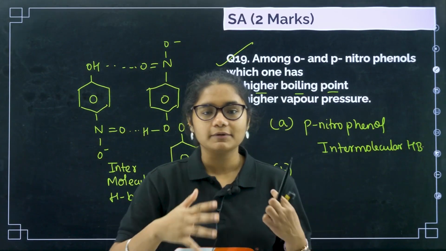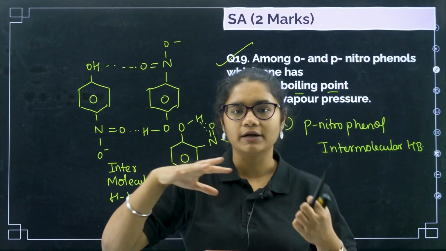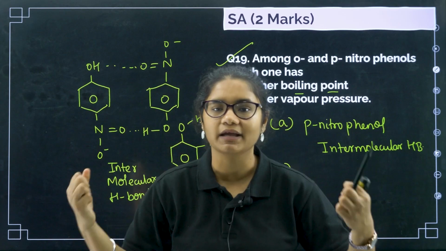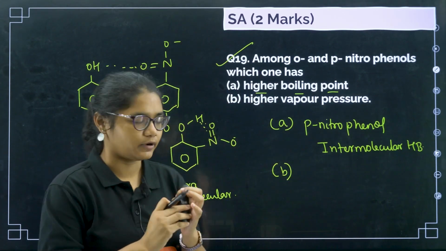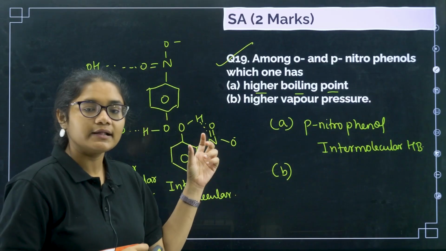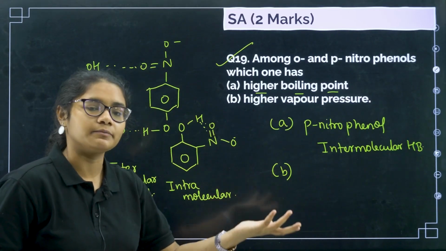Now see, higher vapor pressure is created when the molecules evaporate easily, and they collect, and the vapor pressure will be higher. So if there is intramolecular hydrogen bonding, these molecules can evaporate easily and the vapor pressure will be higher.